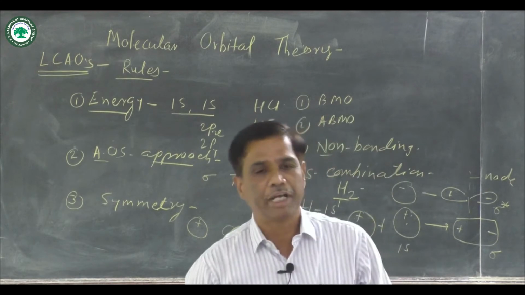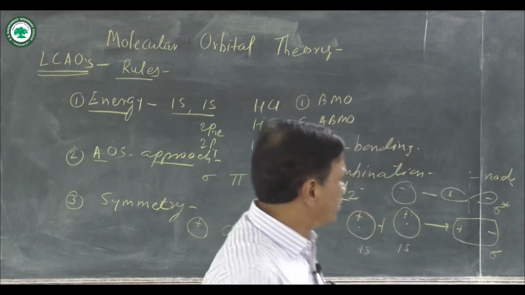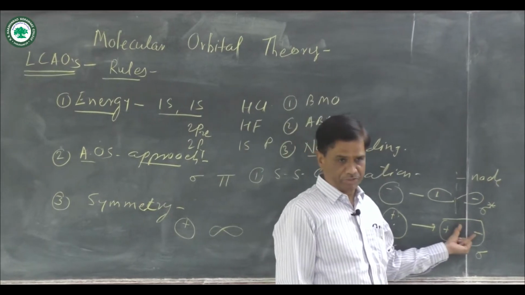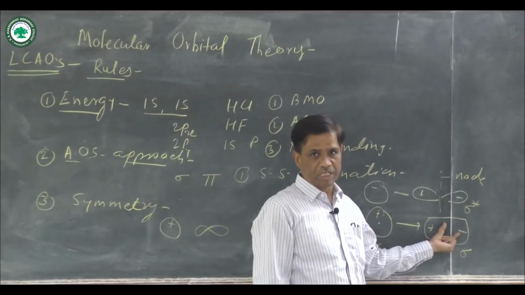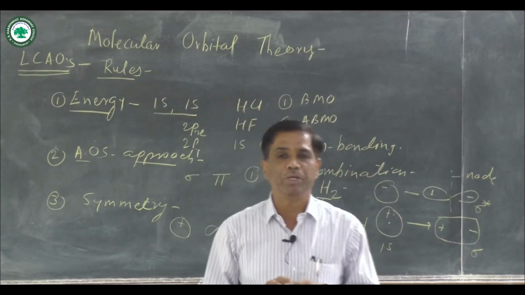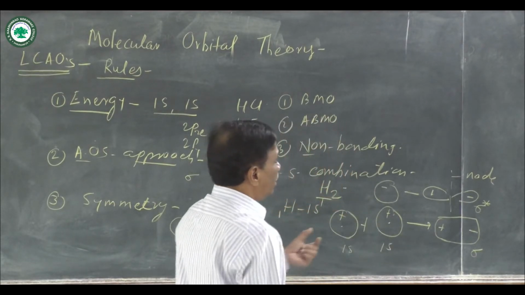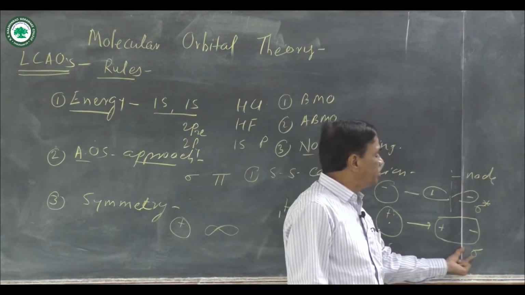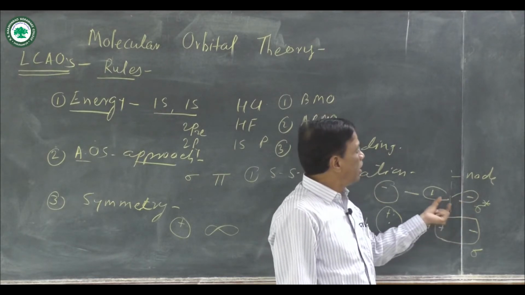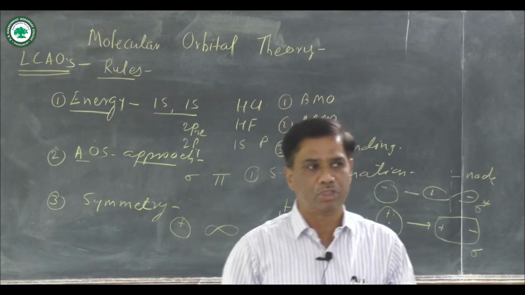The bonding molecular orbital has lower energy as compared to the antibonding molecular orbital, because in the bonding molecular orbital electrons are concentrated in between the nuclei. Electron density is more in between the two nuclei. Therefore, in this sigma bond maximum overlapping is there as compared to the sigma star antibonding molecular orbital. Here electron density is scattered, and it is not concentrated in between the common nuclei.